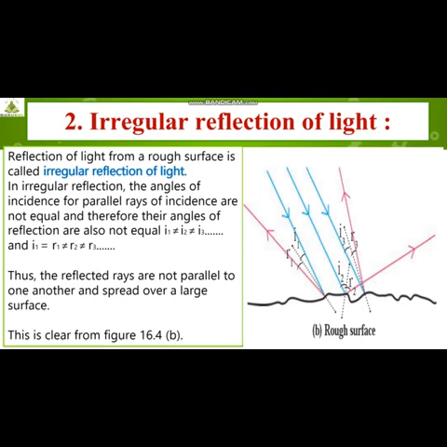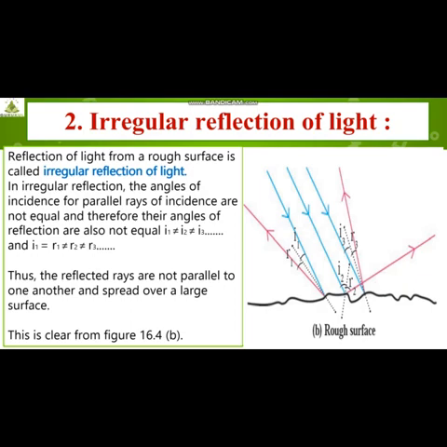Here can you see I1, I2, I3, they are not equal to each other. At one point, all are making different angles. Therefore, their angles of reflection will also not be equal.